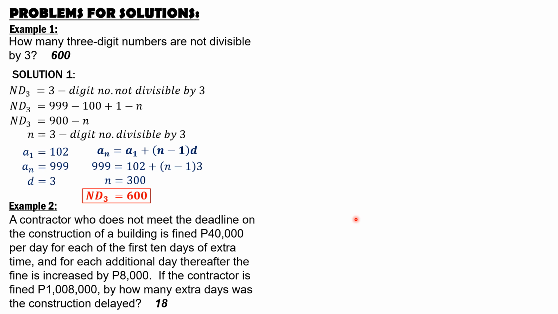So therefore, for our solution, we call TDD the total number of days delayed. For the situation for the first 10 days, where the fine is 40,000 pesos, the construction project is already delayed by 10.